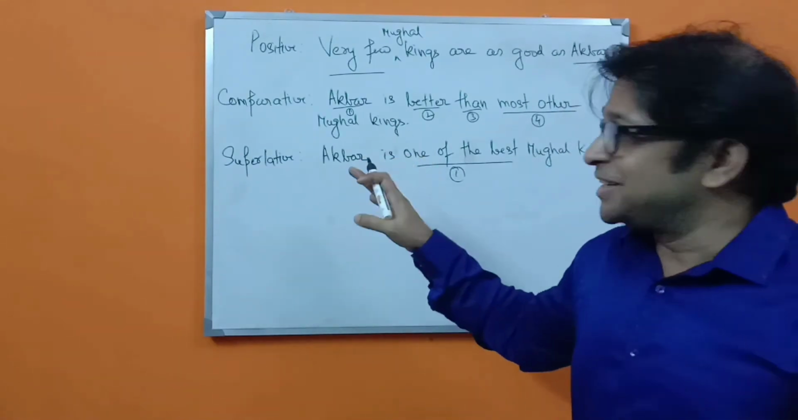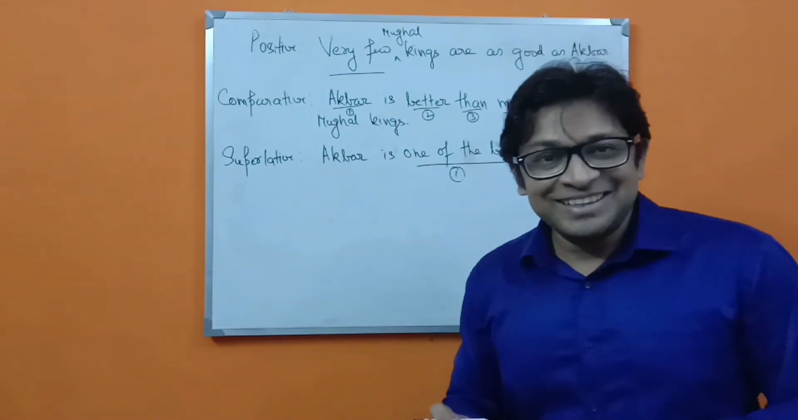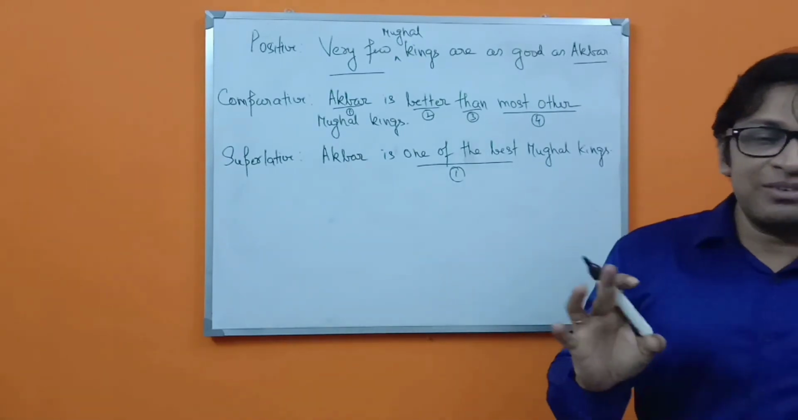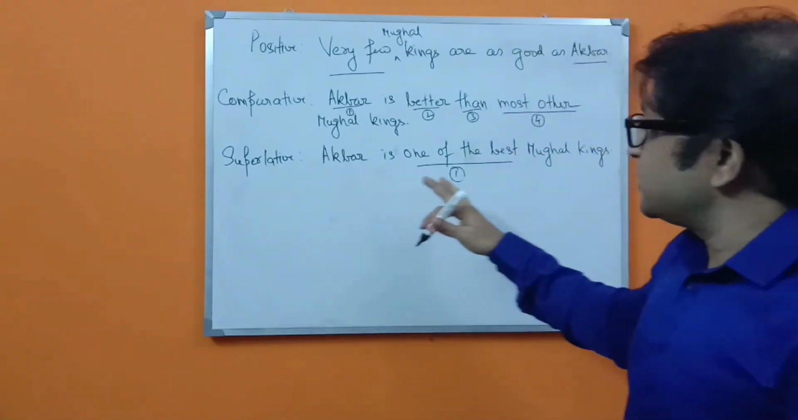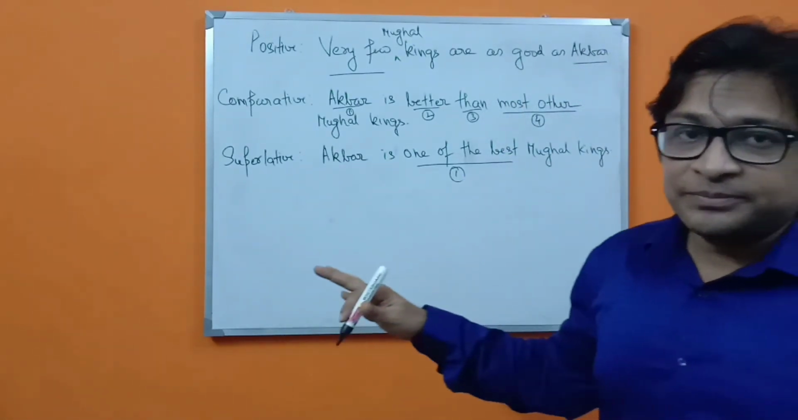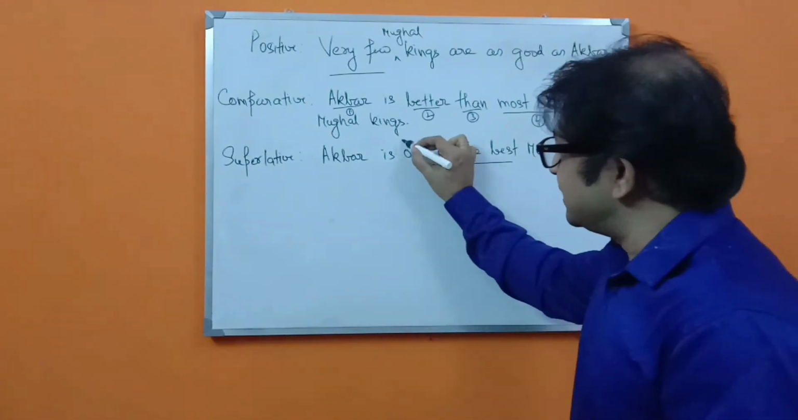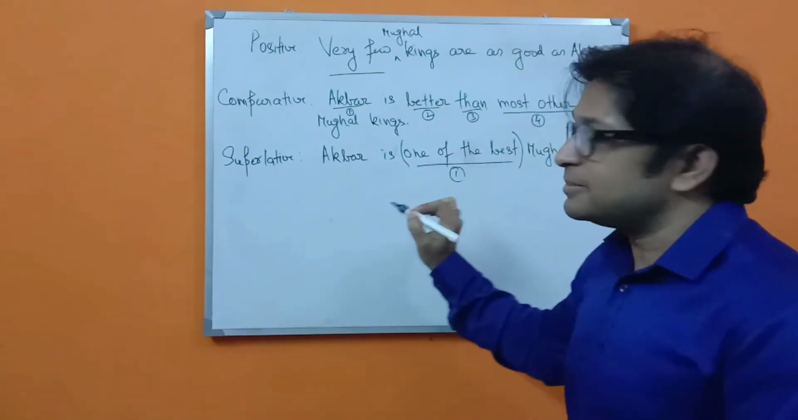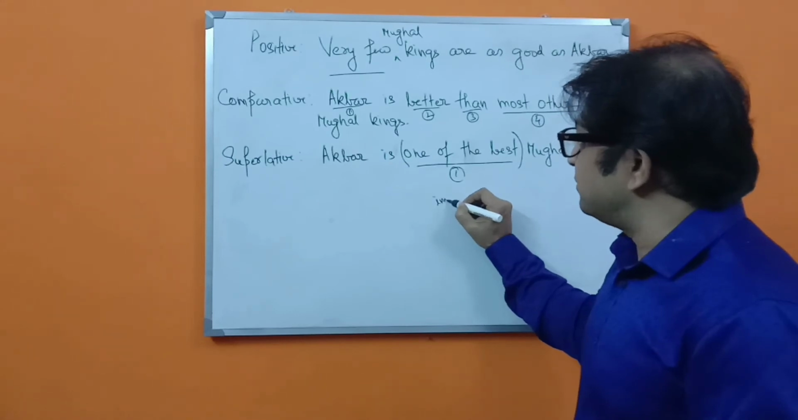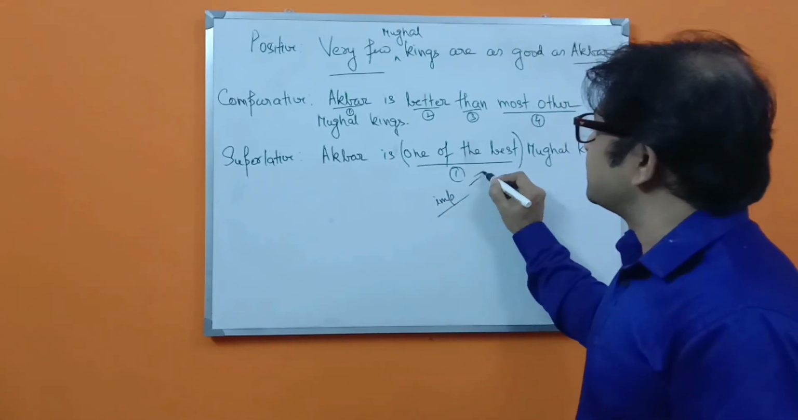Obviously, there is one thing: Akbar is an emperor and not a king. So, whatever it is, Akbar is one of the best Mughal kings. So you have to remember this thing. This part is the most important thing. You have to be very careful about this.